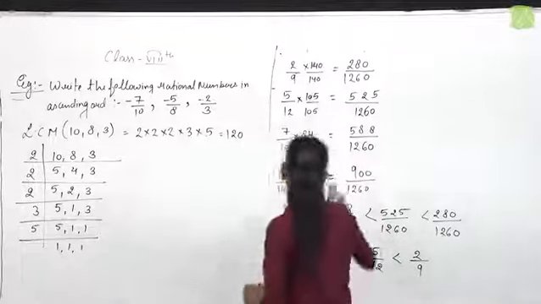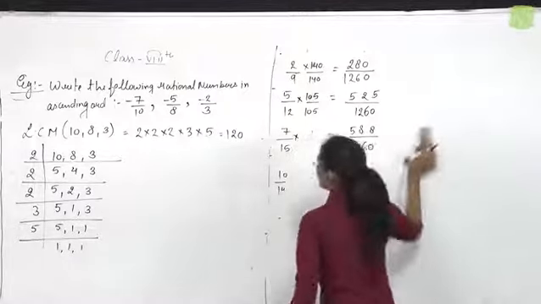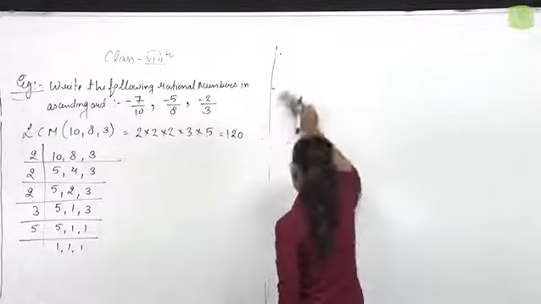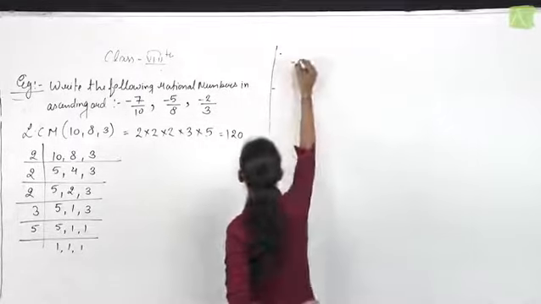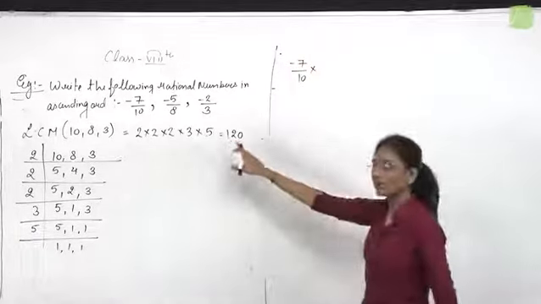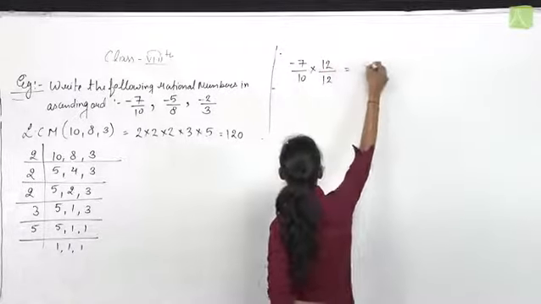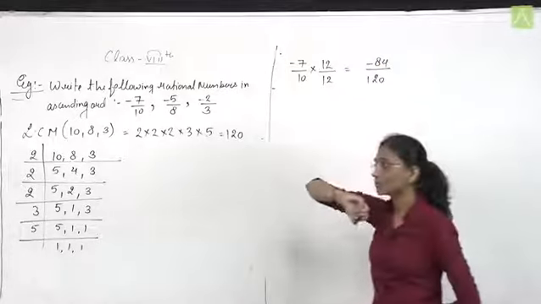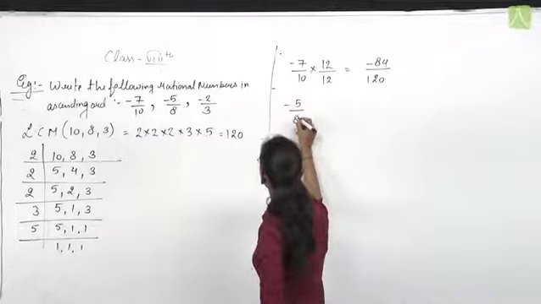Next, convert the given rational numbers into the denominator 120. First rational number given is minus 7 by 10. To convert it to denominator 120, we need to multiply it by 12 upon 12. Numerator is minus 84 and denominator is 120. Next is minus 5 by 8.